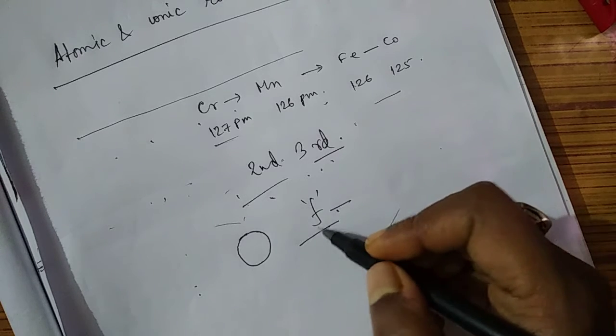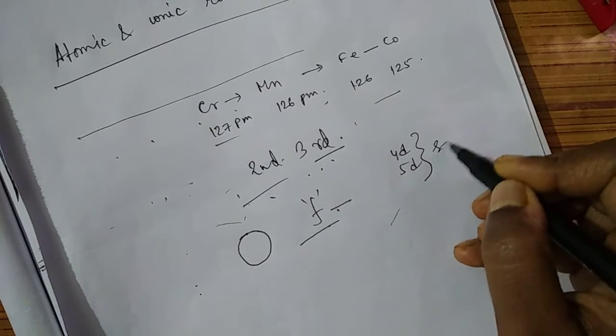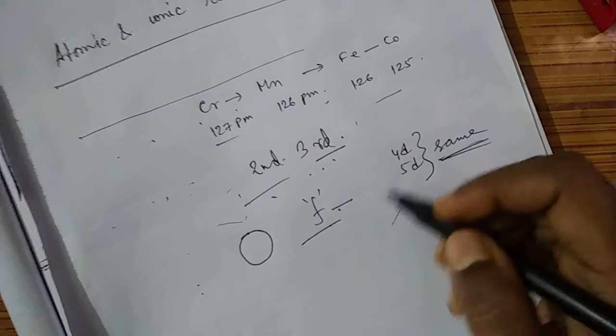Therefore the atomic radii of the 4d series and 5d series are almost the same. This question comes in boards.